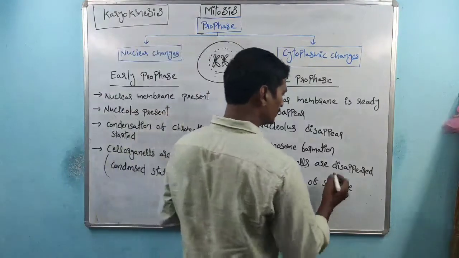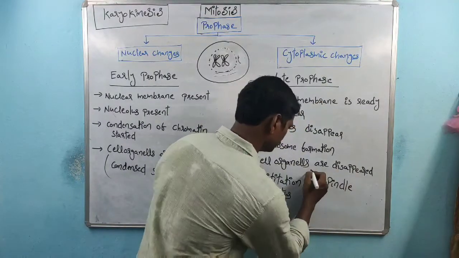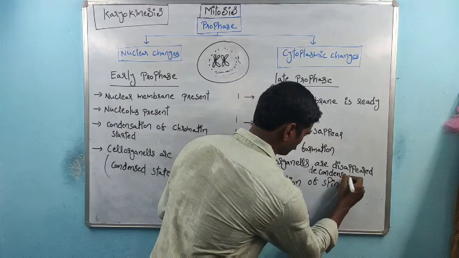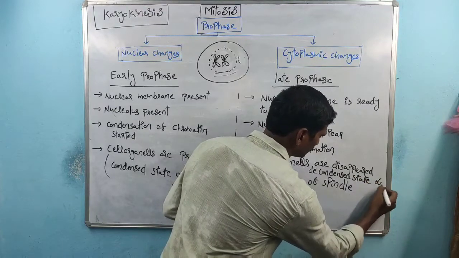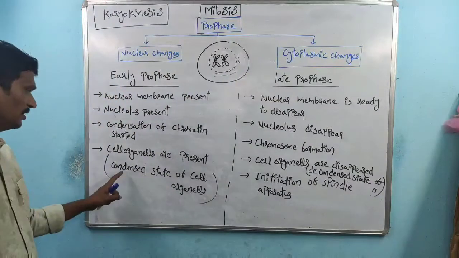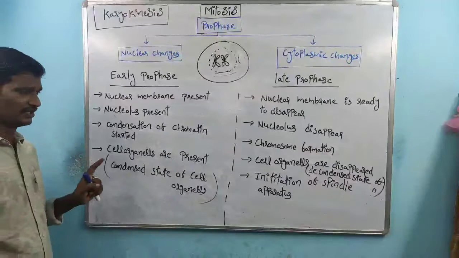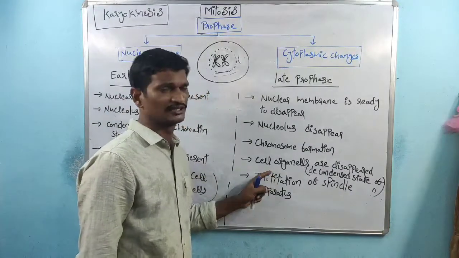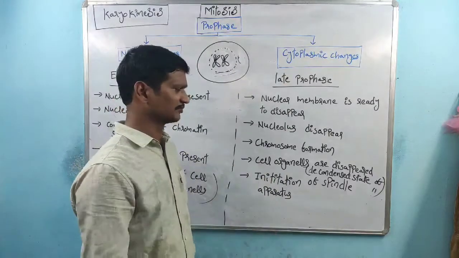So this is also called the decondensed state of cell organelles. The condensed state of cell organelles means the organelles are present; the decondensed state means the organelles have disappeared.